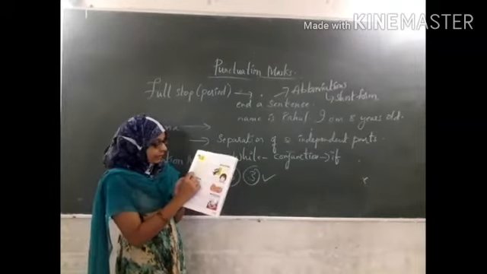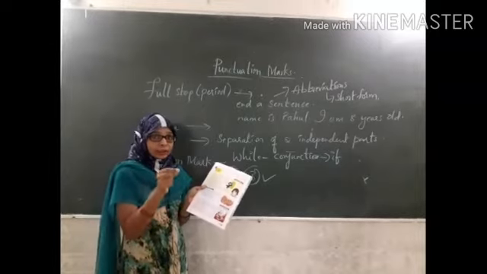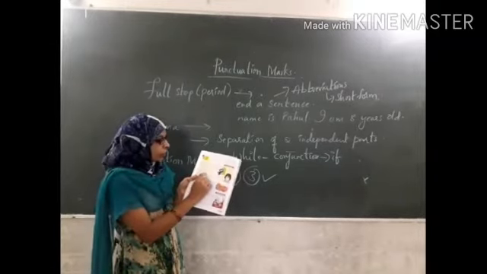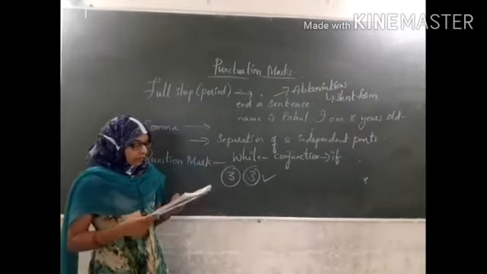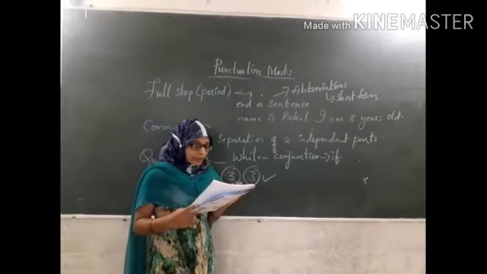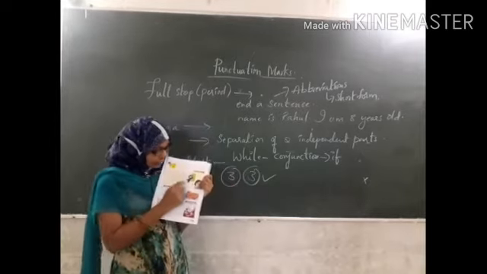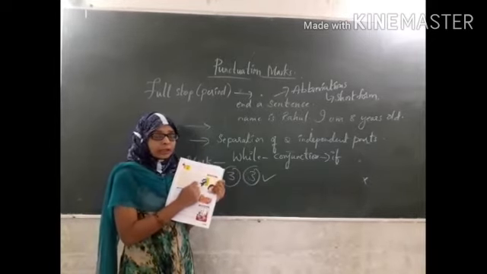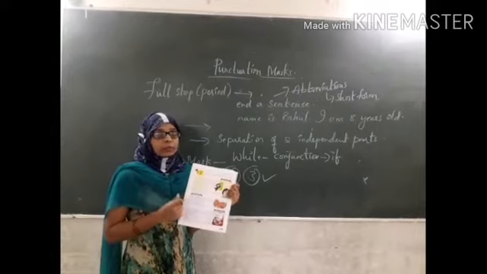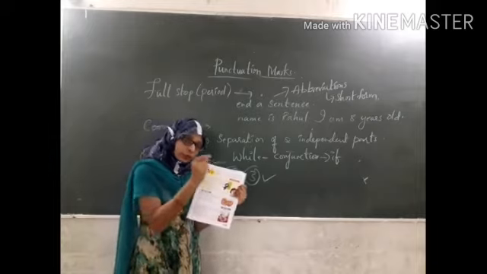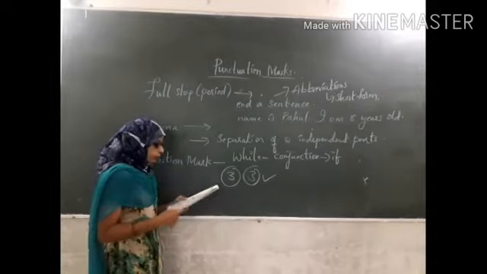So what is the correct sentence here? If you are not using a comma, and using the conjunction, you should write in this way. You should see a doctor if you are ill. Simply write this sentence without using a comma. Note that the sentences marked 7 are already connected by a conjunction, so a comma is not required. Look at these sentences, children, where number 7 is printed. In these sentences, we are already using a conjunction here. So you need not use a comma where you are using conjunctions. So this is the first situation.